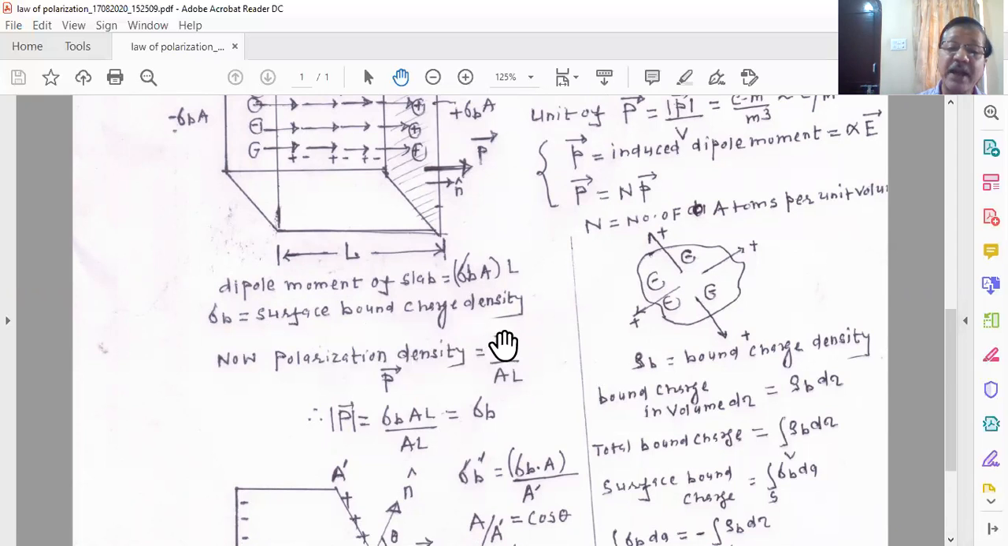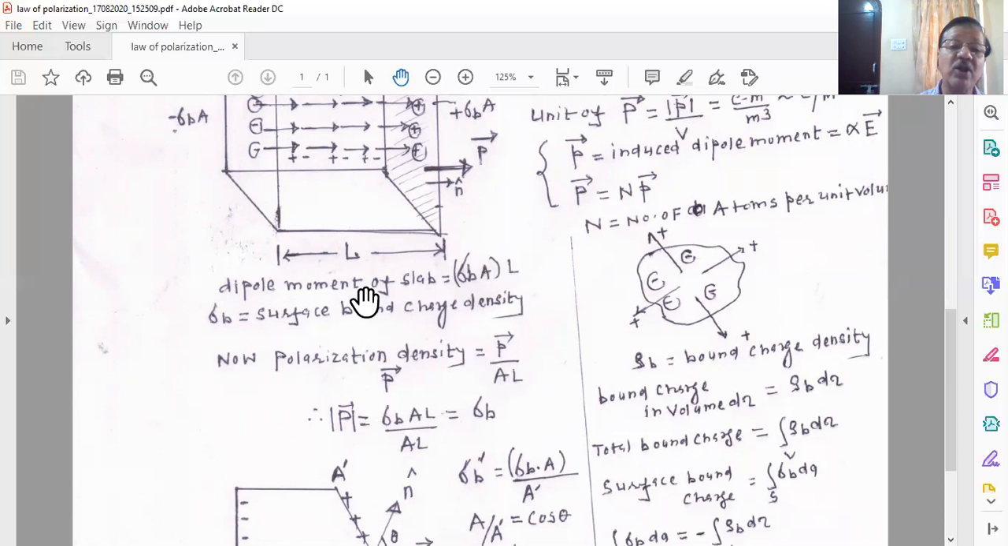Here you have to take the magnitude of the vector P. Polarization is the dipole moment per unit volume. Volume is A into L. So using this P, which we have calculated, the magnitude of P is sigma_b A L over the volume. The numerator is the dipole moment of the dielectric slab, and that is sigma_b A L.